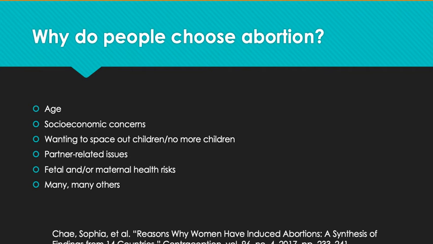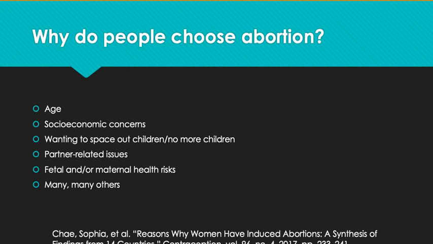Next, we should talk about some of the reasons why people choose abortion. A 2017 review in the journal Contraception looked at reasons for abortion in 14 countries, including the U.S. The most common reasons stated in the U.S. for abortion were if the pregnant person was too young, had socioeconomic concerns, wanted to postpone or space children out, or did not want more children in general.